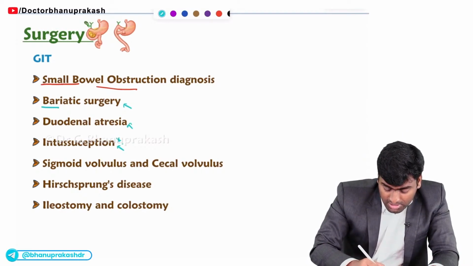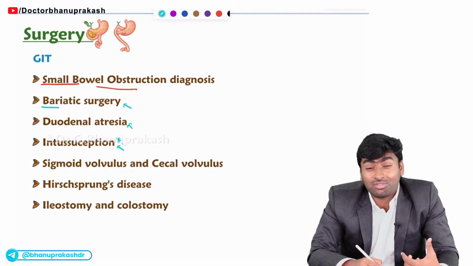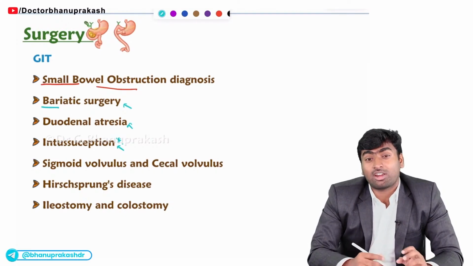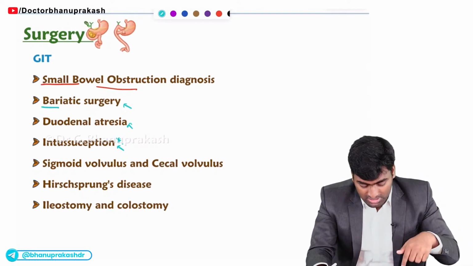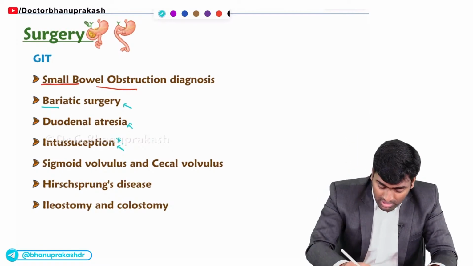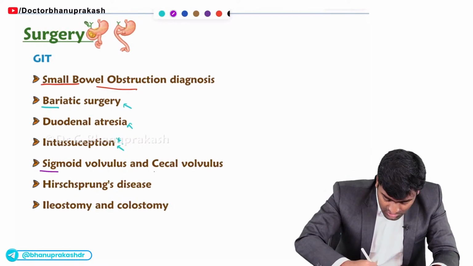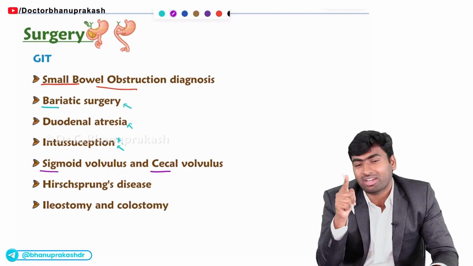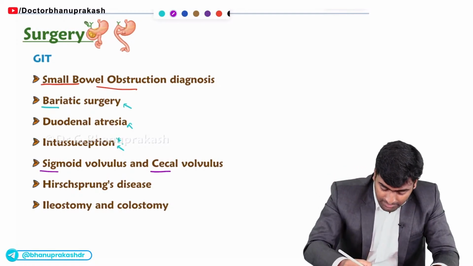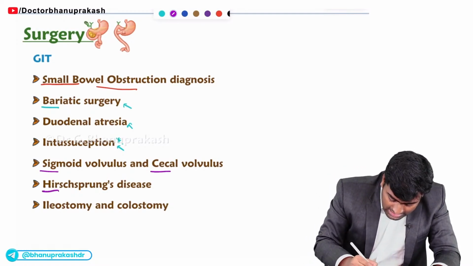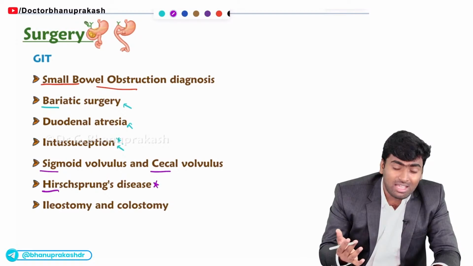And you should also see with intussusception, how you will identify it, or which of the following vaccines cause these side effects, or what barium signs you will be able to see in a case of intussusception. Fine. And in a case of volvulus, you should remember two volvulus. One is the sigmoid, another one is the cecal volvulus. Fine. And you should also know about the delayed passage of meconium, which is Hirschsprung disease.